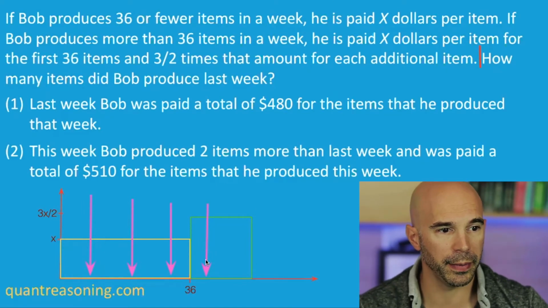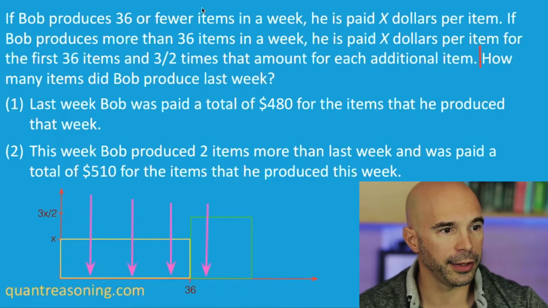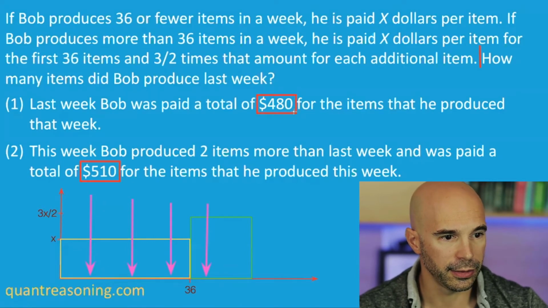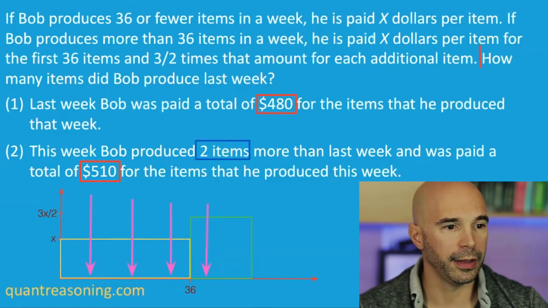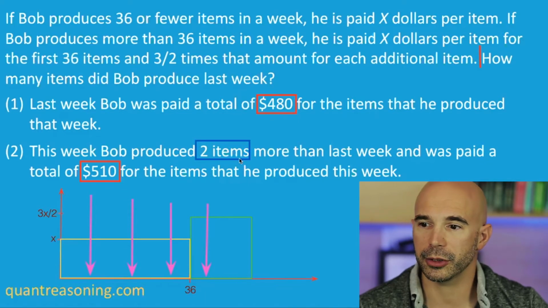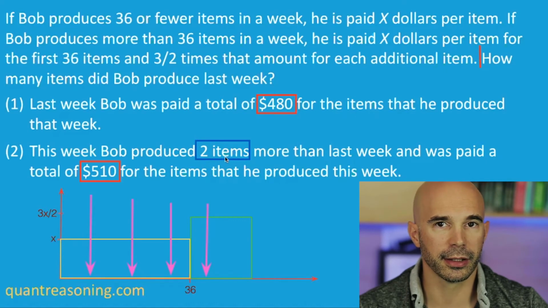So what do we know when we combine the statements? Well, we can infer that the extra $30 came from these extra 2 items. And then we can make another inference that each of those extra items gave us $15.